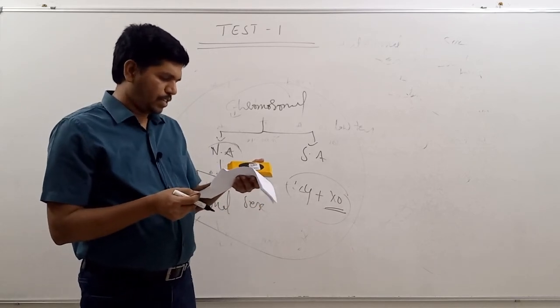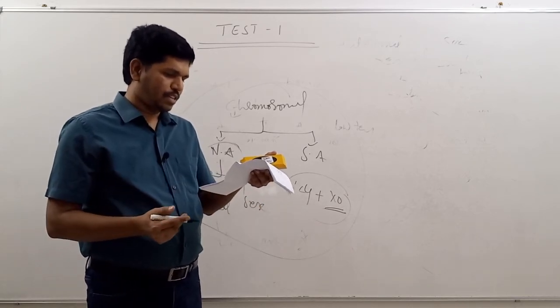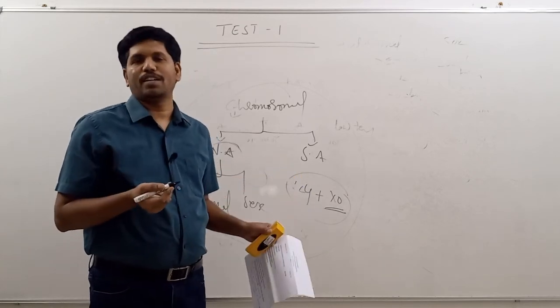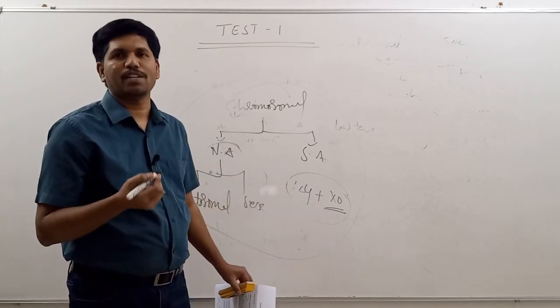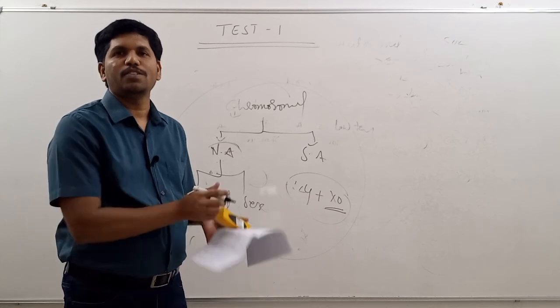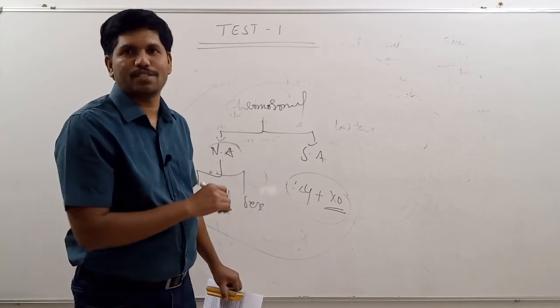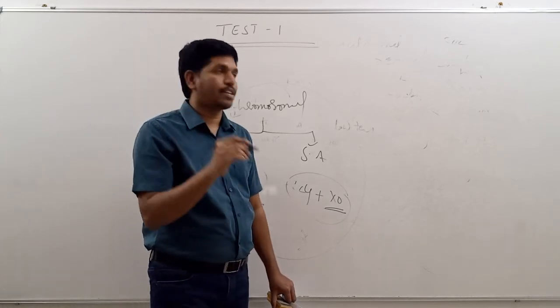Then the next part in that question is, add a note on Down syndrome with a special emphasis on mechanism and clinical features. You have to write mechanism and clinical features. How is Down syndrome found? Because of non-disjunction of sex chromosomes during oogenesis, when the age of the female is more than 35.